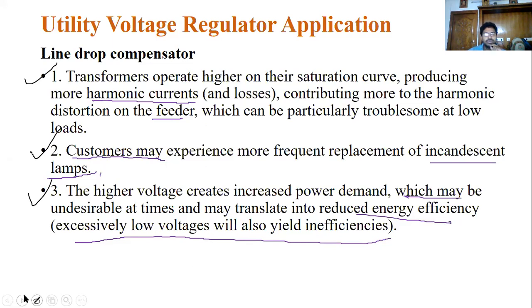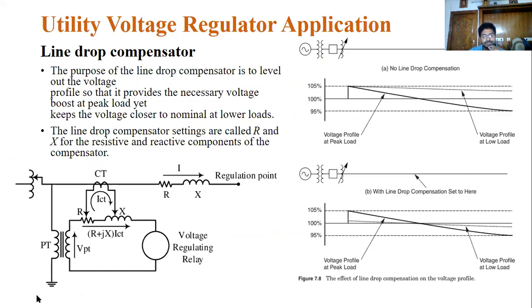To eliminate all these things, or to level up the voltages on the output side, we are using this line drop compensator. The purpose of the line drop compensator is to level the output voltage, to keep the output at a constant level.